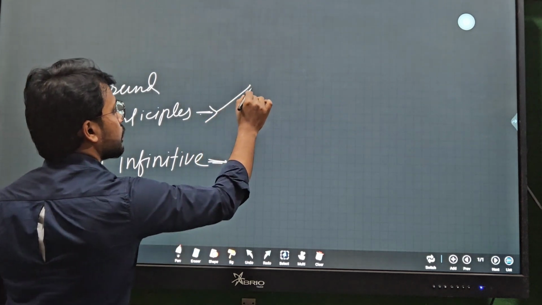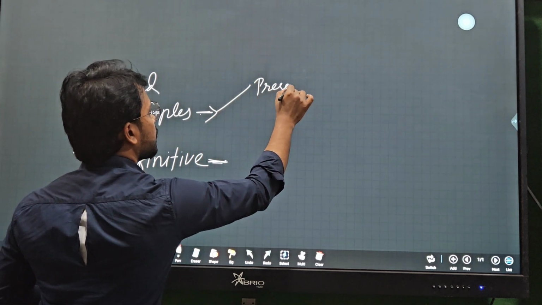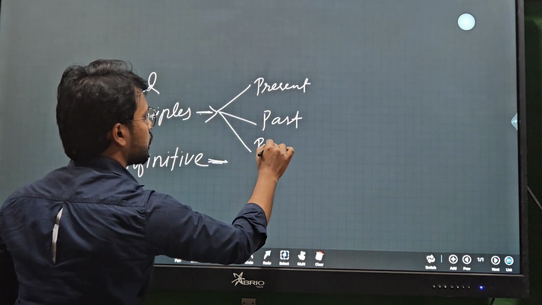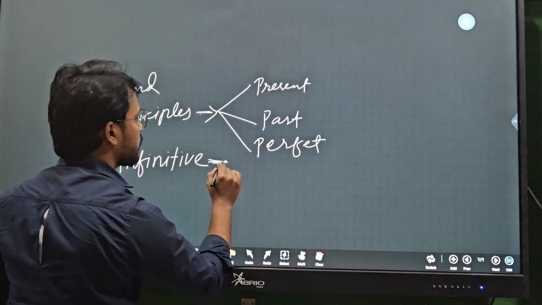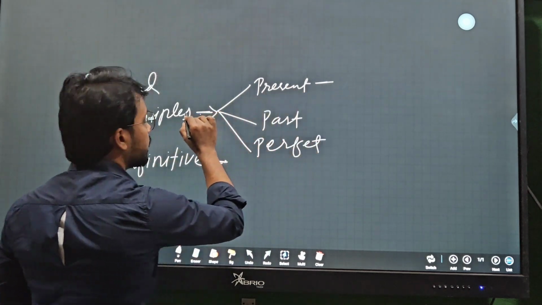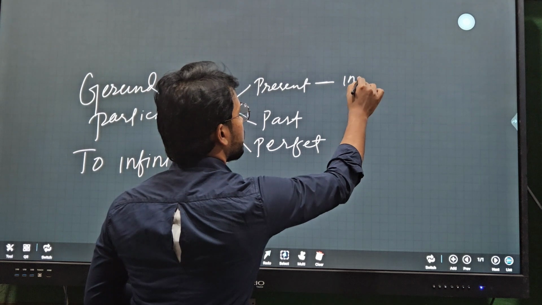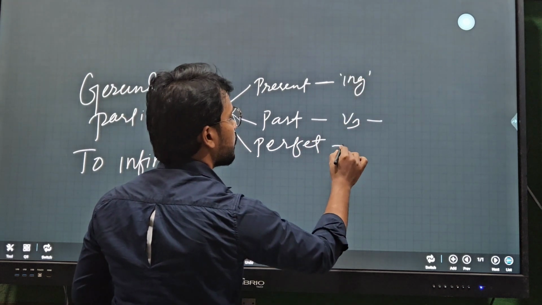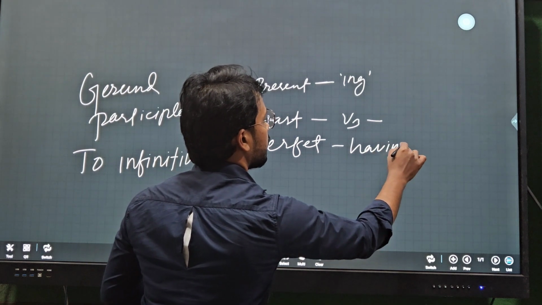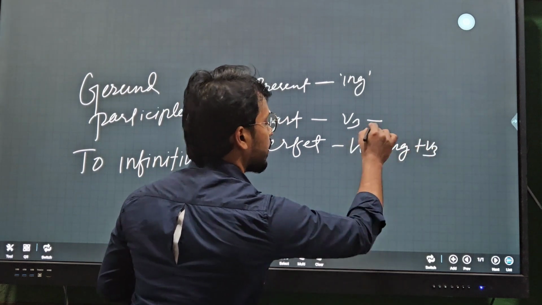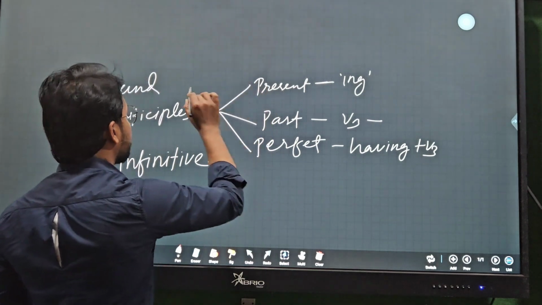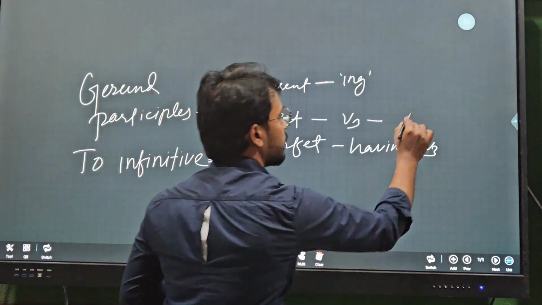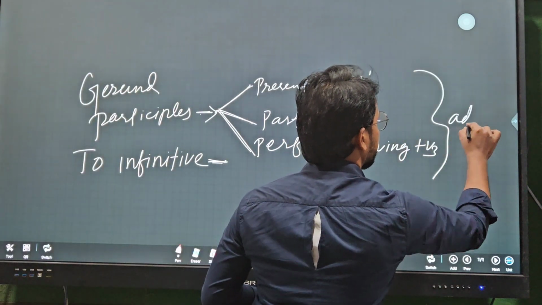Participles are of three types: present participles, past participles, and perfect participles. Verb with ing acting as adjective, verb 3 acting as adjective, having plus verb 3, all acting as adjectives.